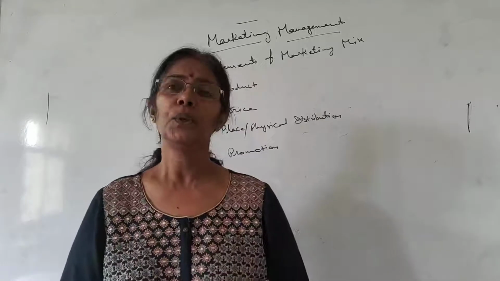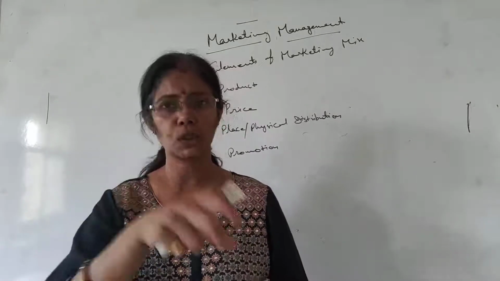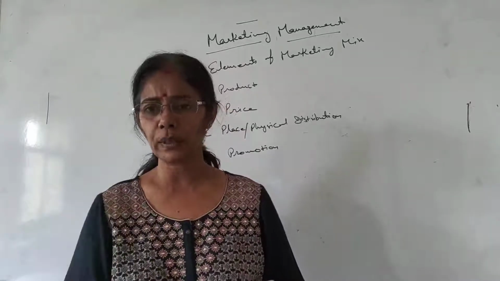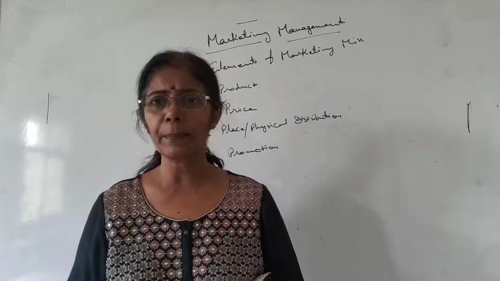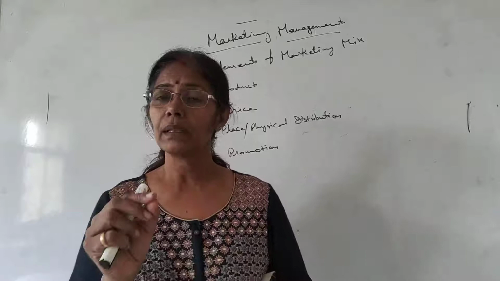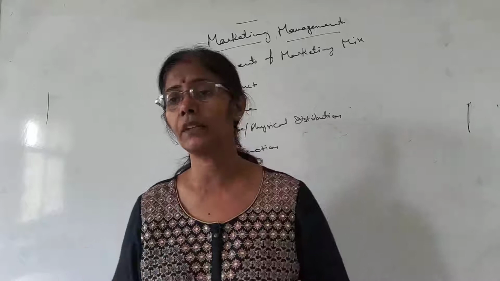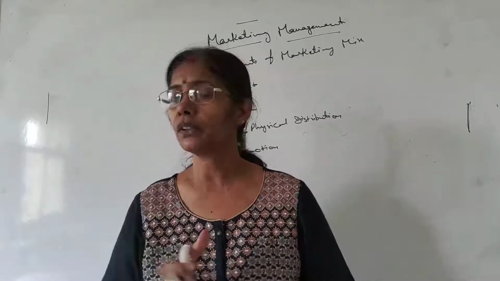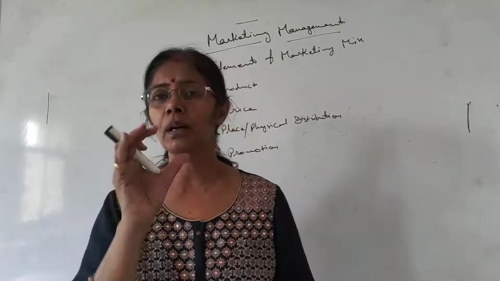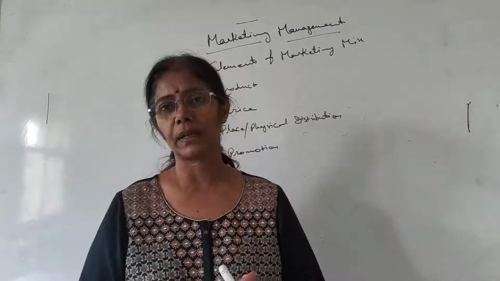Let's take an example. You have placed an order online, and the item you have purchased will be delivered to you within 3 days or within 2 days. Sometimes this happens, and you will be quite happy that yesterday you placed an order and tomorrow you are getting it. But if any site is taking more time, and the delivery is given after 1 week, where will you be satisfied? Of course, where we get the item timely, where the processing time on the order is less, there customers feel satisfaction, right?